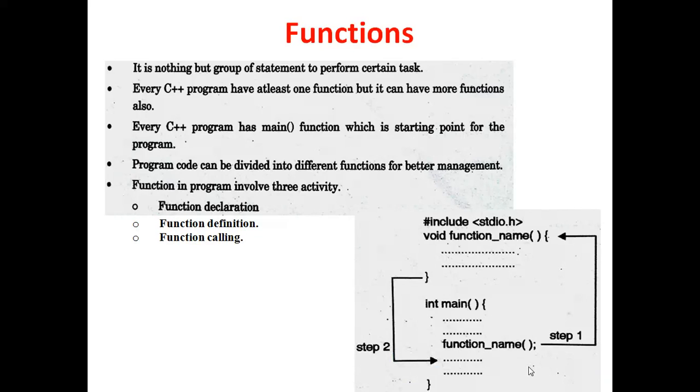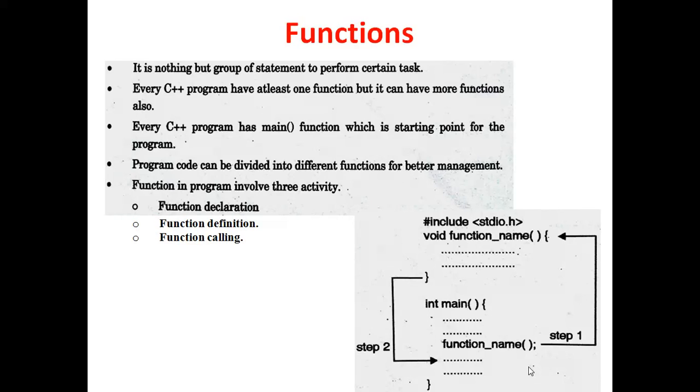Now we'll see that the program code is divided into different functions for better management. Initially the function is declared, that is function declaration. Afterwards, after declaring the function, we have to write the body part, that is called the definition of the function. The task which we have to perform is written in that particular function. And afterwards, we have to call that function.